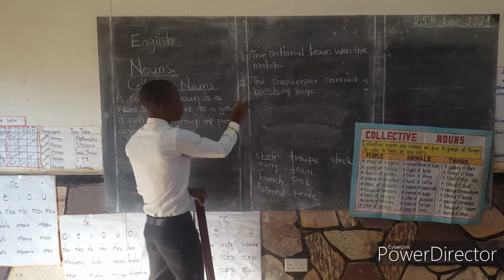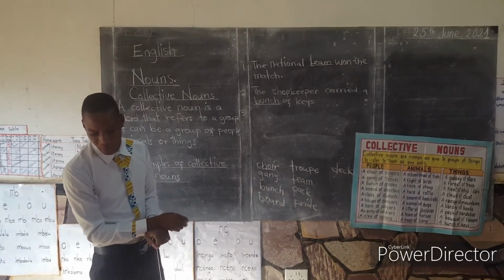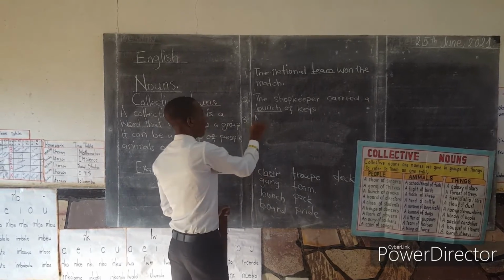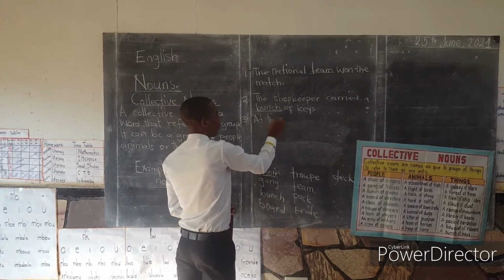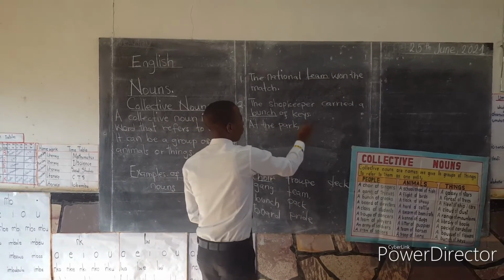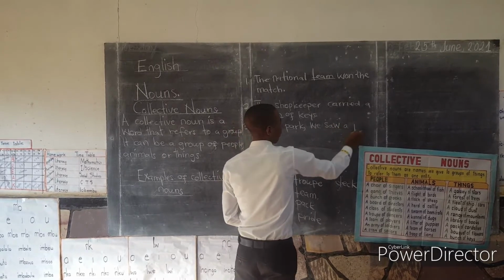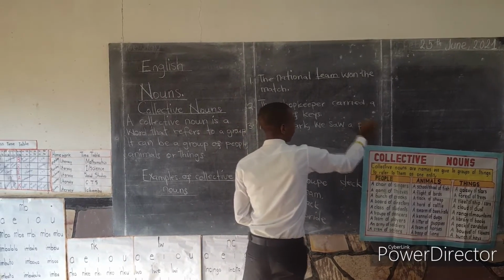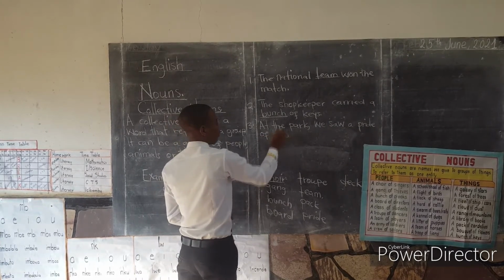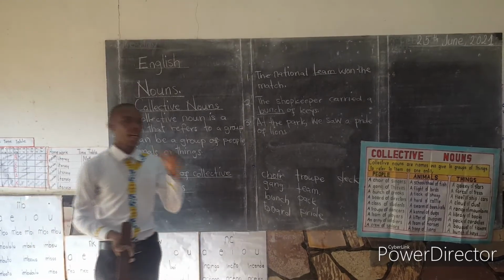We can have another example of a sentence: at the park we saw a pride of lions.